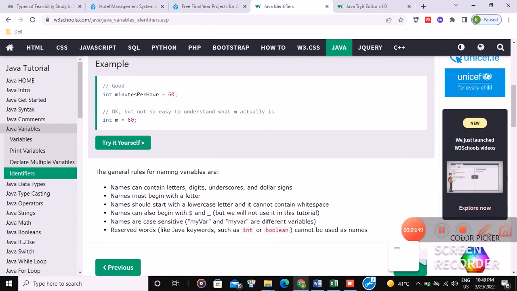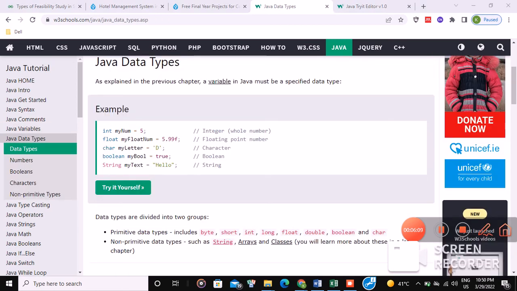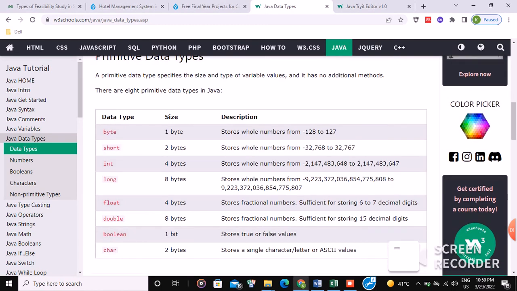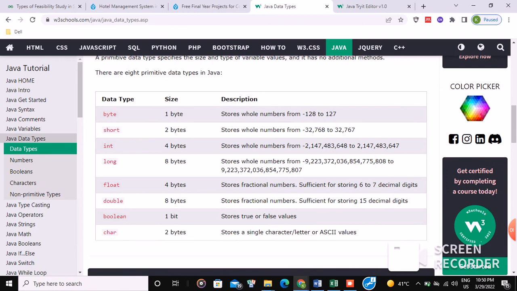Identifiers for variables should contain letters, digits, underscores, and dollar signs. These must begin with a letter. They should start with lowercase because Java is a case sensitive language. It contains rules for identifying the variables. There are different Java data types like int, float, character, boolean, and string. Here it's given the complete description of these data types, their bytes, their size, and their description.